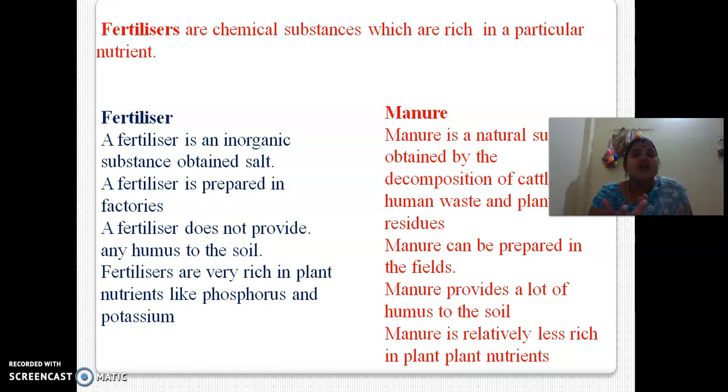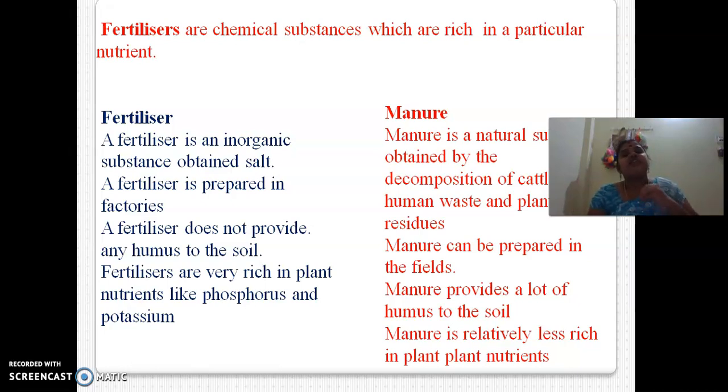What are fertilizers? Fertilizers are chemical man-made substances which are rich in particular nutrients. They are very rich in nutrition, but if you add too much fertilizer, it starts to degrade. So there should be a limit for adding fertilizer. But manure we can add.